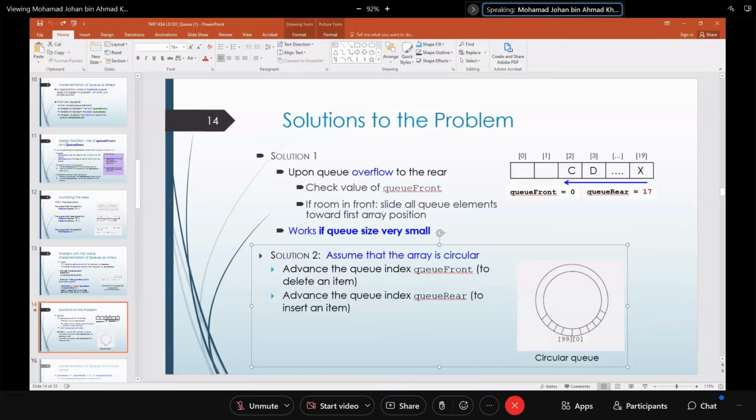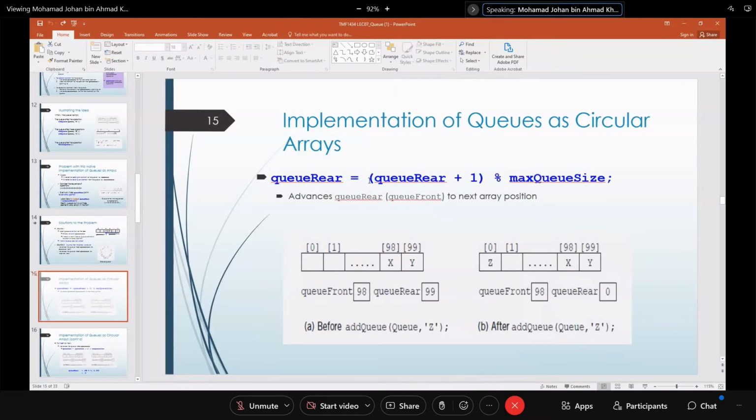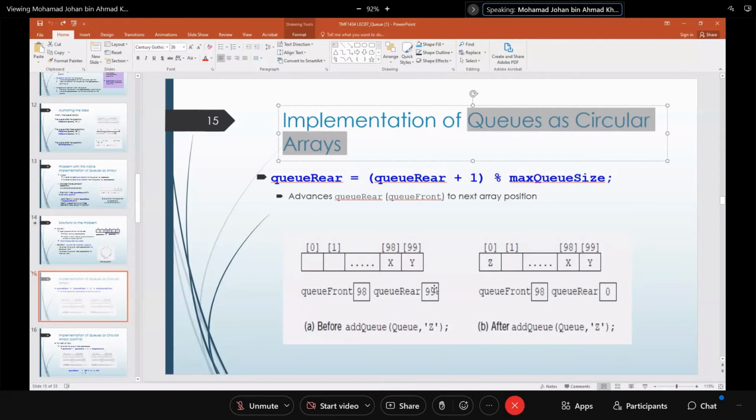So advance the queue index, queue front to delete an item, and queue rear to insert an item. So how do you make a circular queue? You need a special formula. This is the formula that you use to implement a queue as a circular array. You see here, queue front is 98, queue rear is already 99. So conceptually this is already full. But in reality, there's a lot of empty space. So how can you still add in Z? Using a circular array, implementing the queue as a circular array. The next Z is going to be put here at index 0.